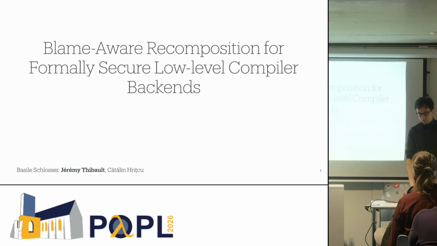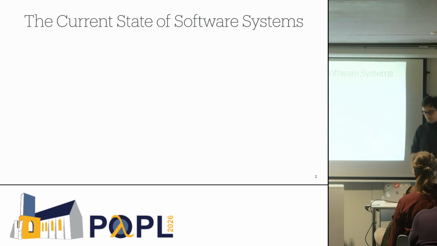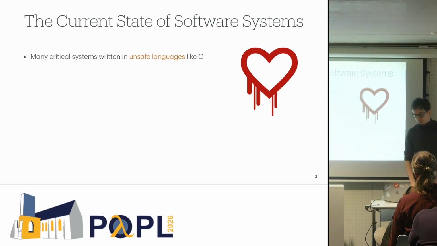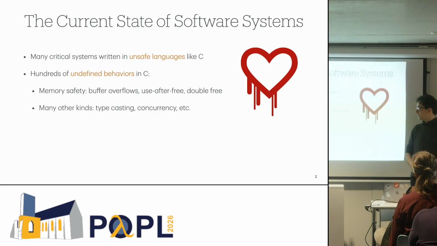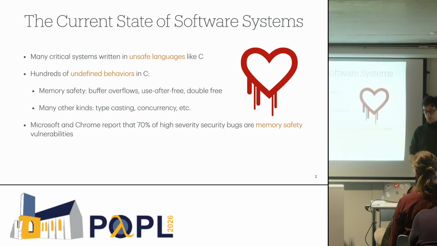So I want to start with a bit of background and context. Right now, many systems are still written in unsafe languages like C. And it has some issues. It has many undefined behaviors, buffer overflows, use after free, double free, all those. And they can lead to devastating attacks. For instance, Microsoft and Chrome report that 70% of the high severity bugs that they encounter are memory safety vulnerabilities.